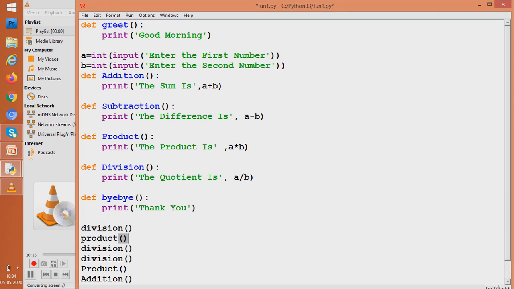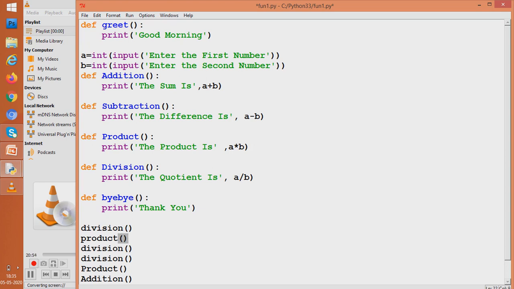Then, if you didn't have the facility of functions, you had to recode, that is, write the code again 2 times more for division if you had to run the division work thrice. So you are saved from writing the code again. You can reuse the code, and that many lines of code would not be required to be typed again by you.